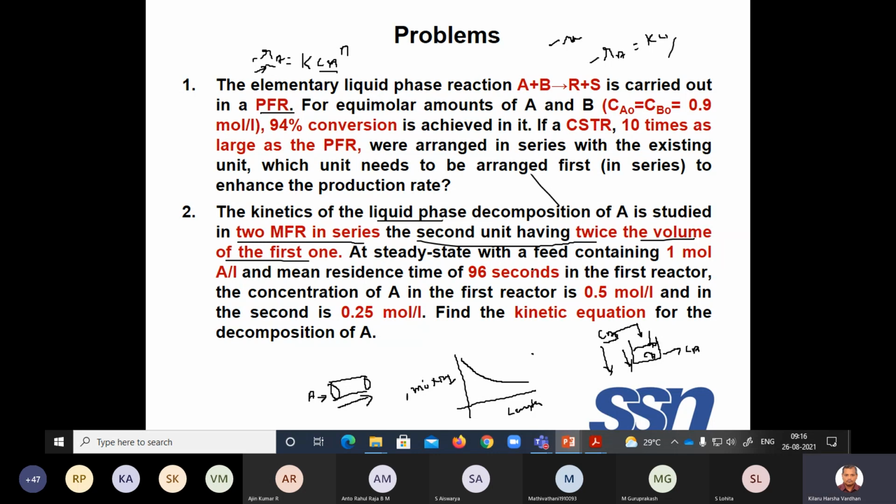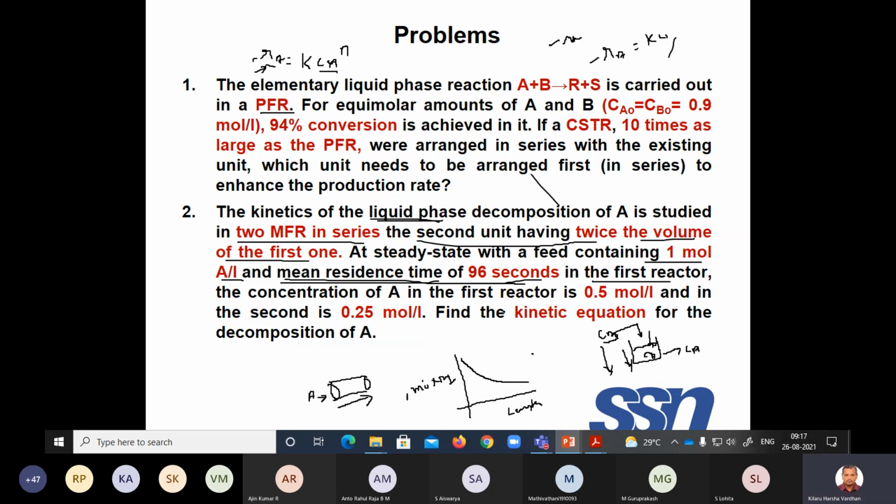So at a steady state with a feed concentration of 1 mole of A per liter. So he's giving you FA naught. And mean residence time, he's giving you the tau or T bar, because here this is liquid phase. Therefore, mean residence time and tau, that is the space time, are going to be the same. But if it is a gas phase, mean residence time is T bar, whereas tau is V by V naught, right? So 96 seconds in the first reactor.